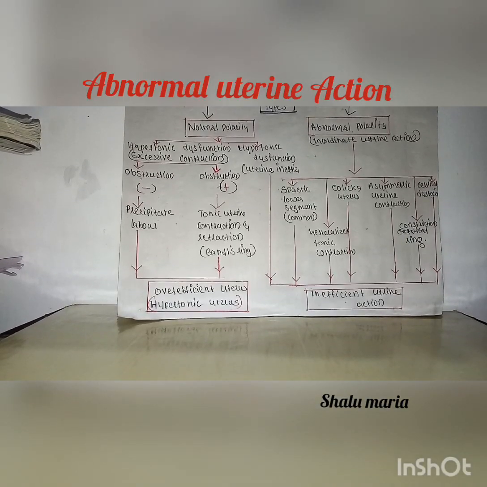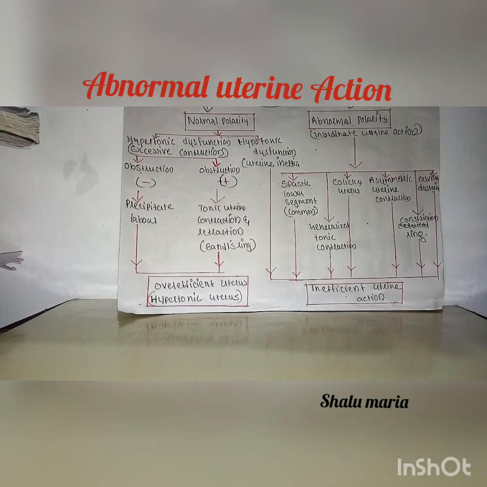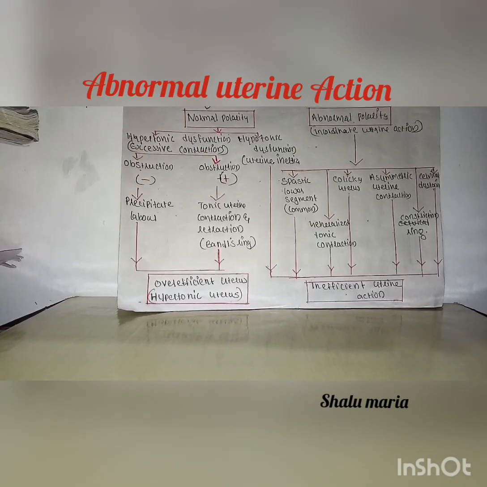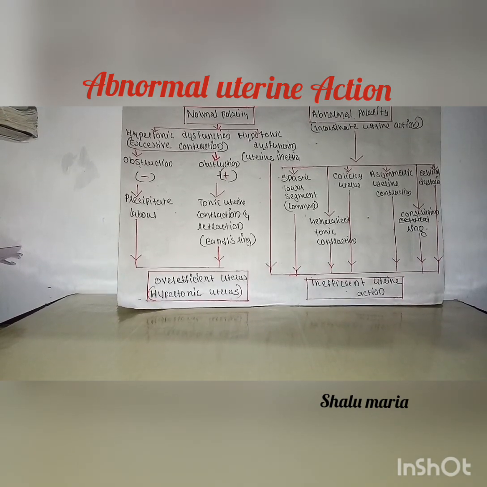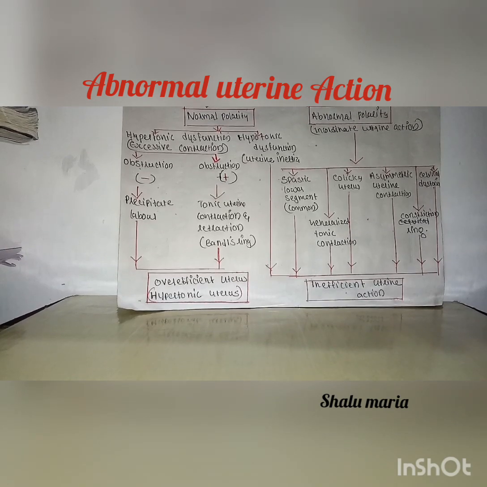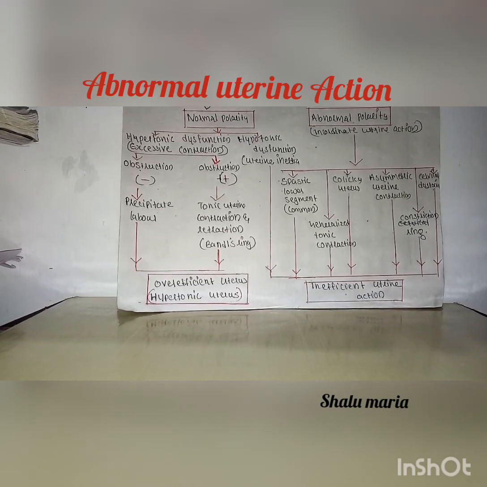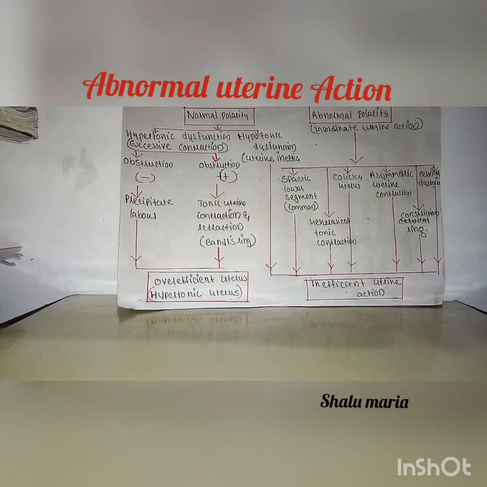Next, we can move on to the abnormal polarity. I have already said that there will be an incoordinate uterine contraction. Then it is subdivided as spastic lower segment, which is common, and generalized tonic contraction, colicky uterus, asymmetric uterine contraction, constriction ring, cervical dystocia. These are the classifications under abnormal polarity. I will explain later.